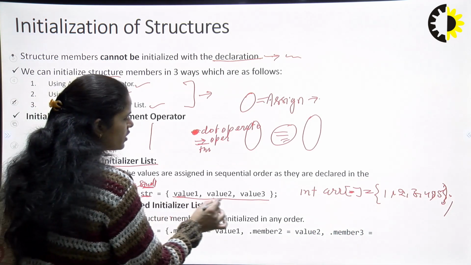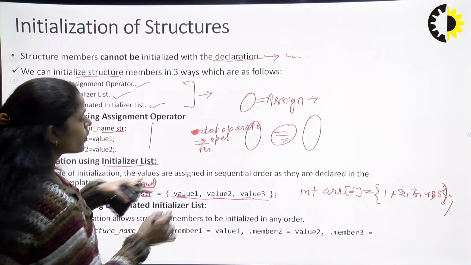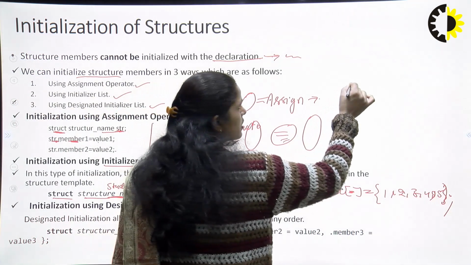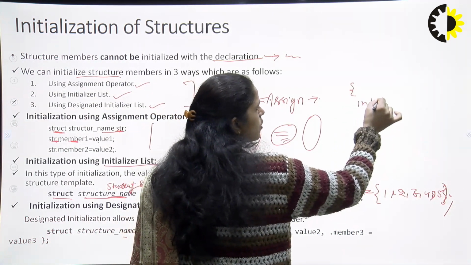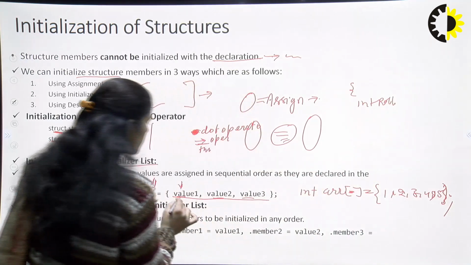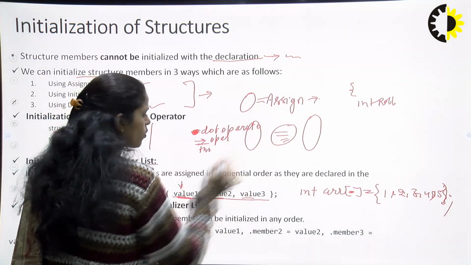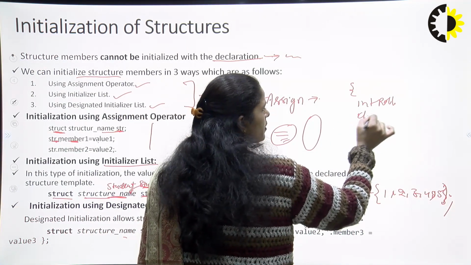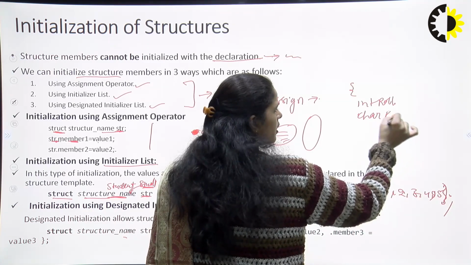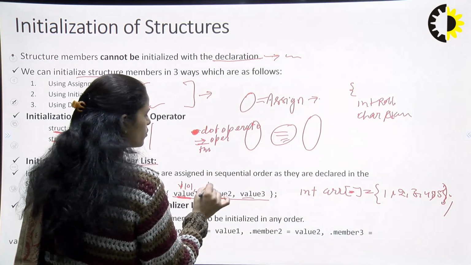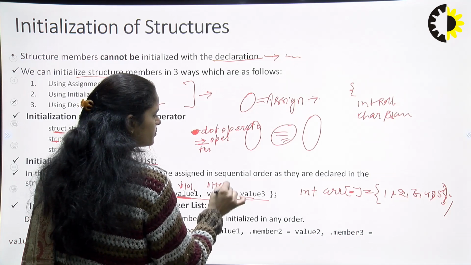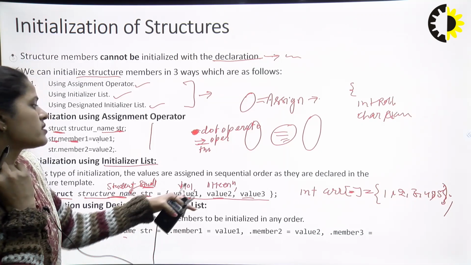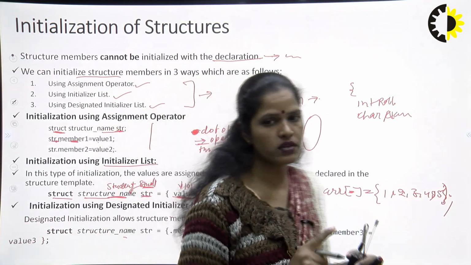And value 1, value 2, value 3, this is according to your member variable declaration. When you are designing the structure, if I am designing an integer roll number first, so definitely I have to assign the roll number at the first position, right? If I am assigning a name second, so basically I have to give the name like Hina at the second position. This order should be maintained when you are assigning values by using an initializer list.